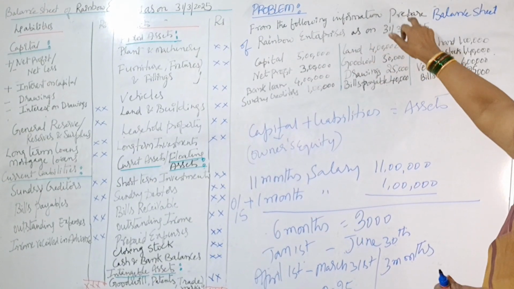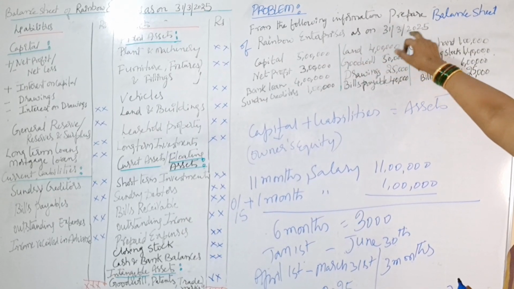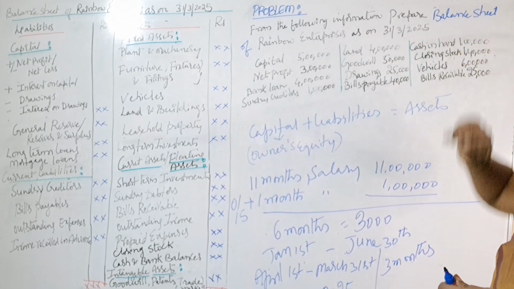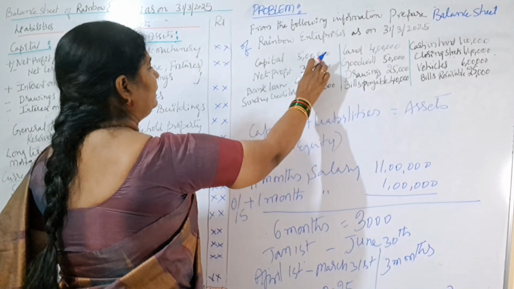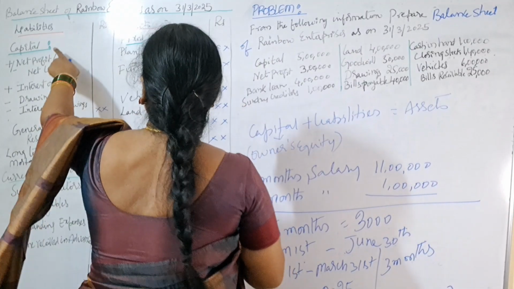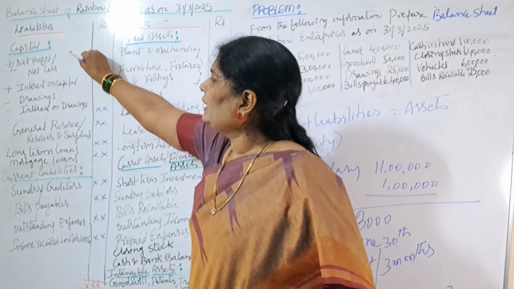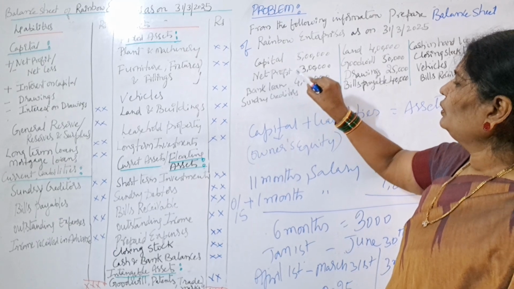From the following information, prepare the balance sheet of Rainbow Enterprises as on 31st March 2025. What information is given? Capital 5 lakhs, it is our liability. Next, net profit. What should we do with net profit?